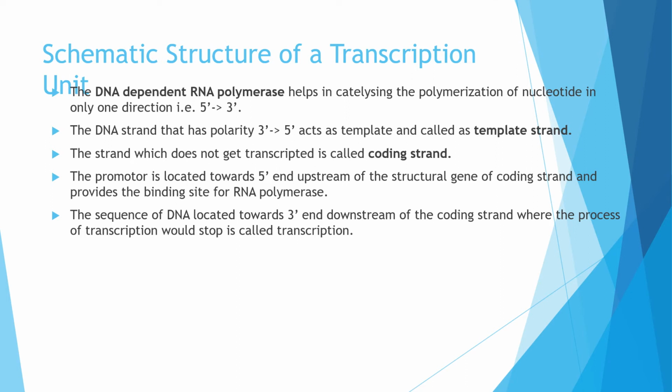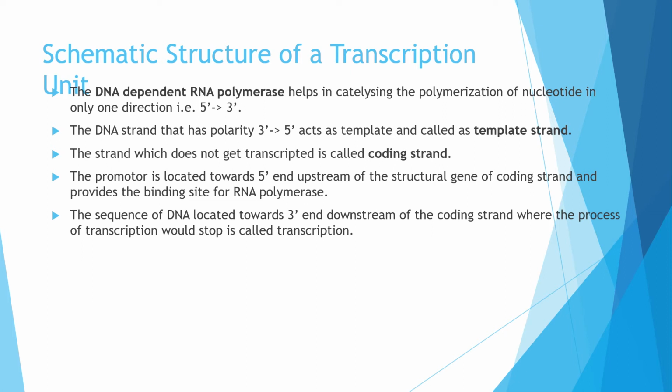So the structure of a transcription unit. First, the DNA dependent RNA polymerase means RNA polymerase is that enzyme which will catalyze the polymerization of nucleotides, and this enzyme also works only in one direction, that is 5' to 3'.